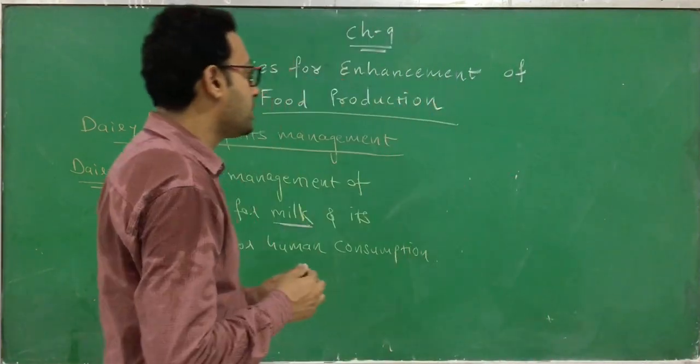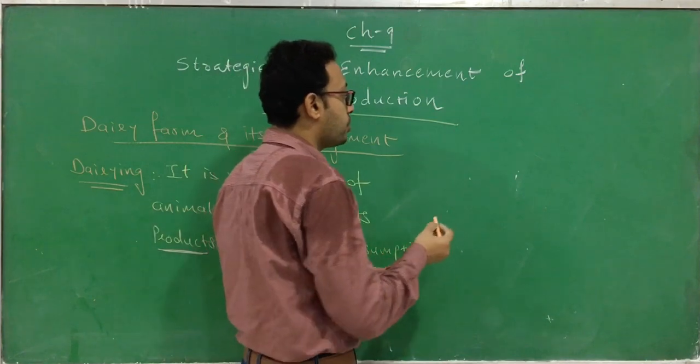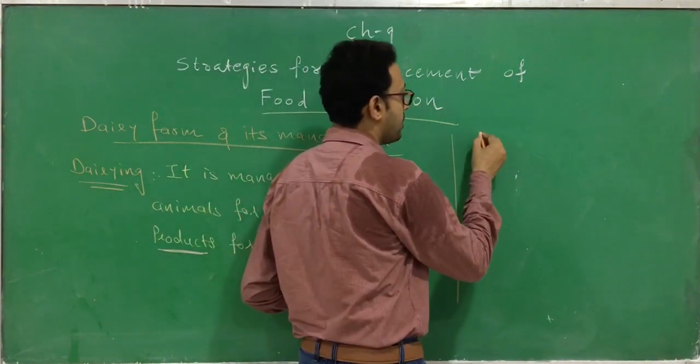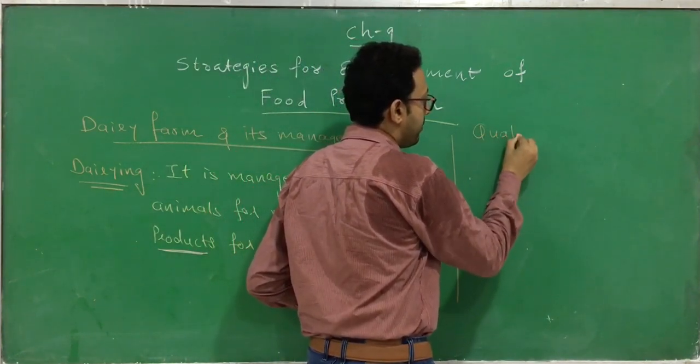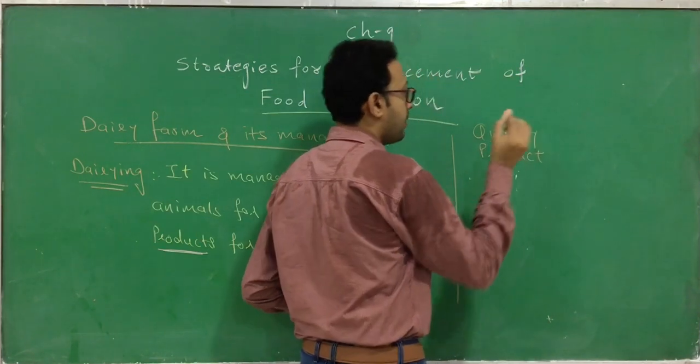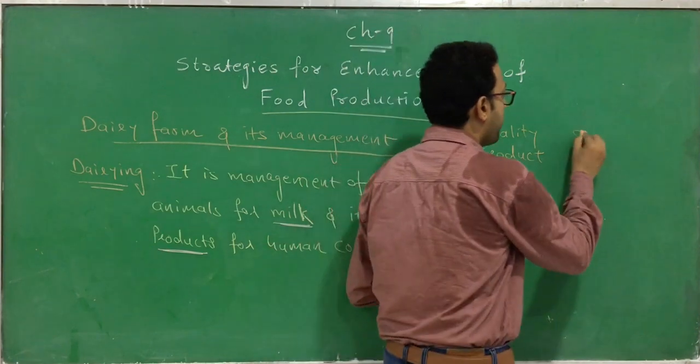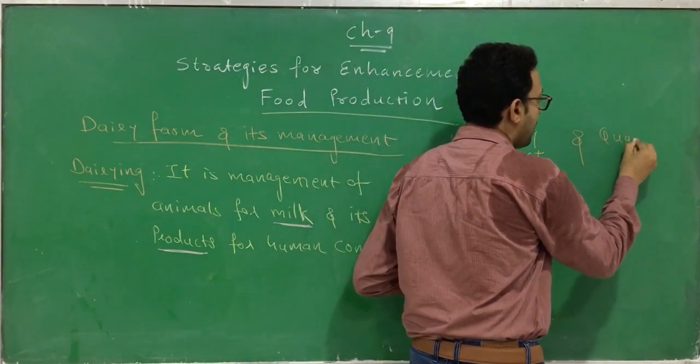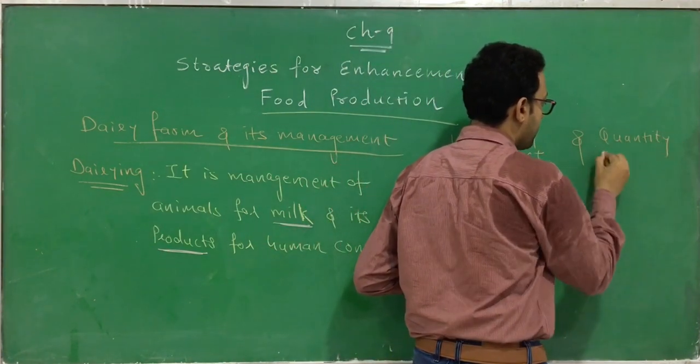Because we want to achieve two things. First, the quality of the product, and second, the quantity of the product.